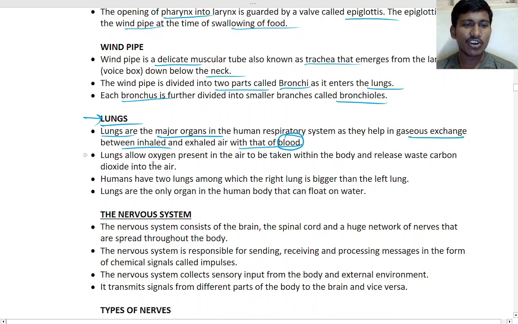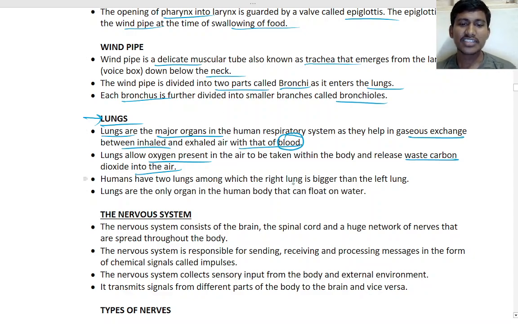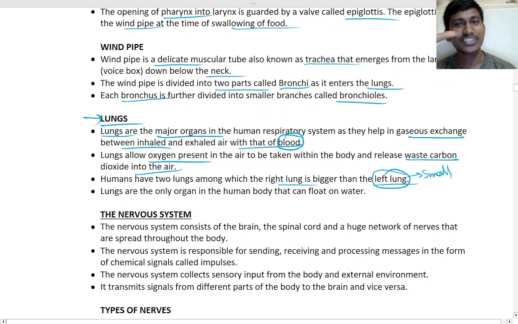So lungs allow oxygen present in the air to be taken into the body, and take out the waste carbon dioxide and send it back to the outside. Humans have two lungs, and the right lung is bigger than the left lung. Why is the left lung smaller? Yes, because the heart is there on the left side.